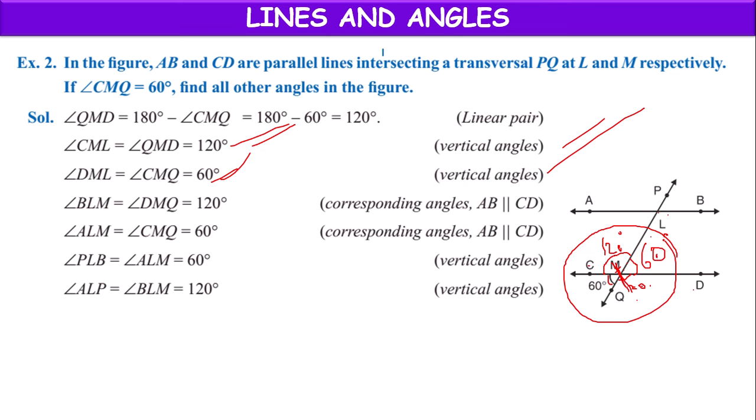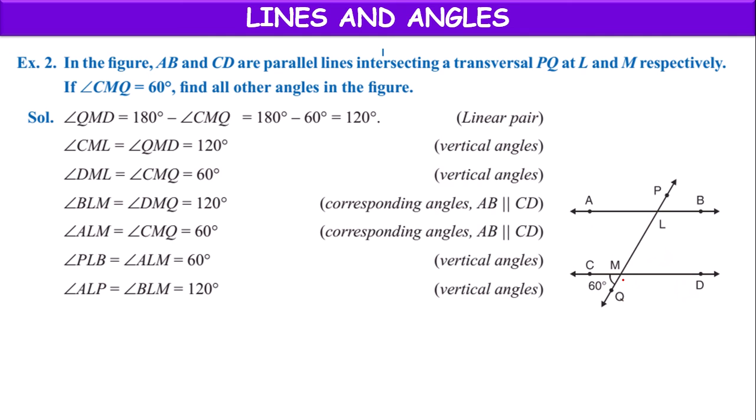At point M, if you take their sum, 120 plus 60, 180, plus 120, 300, plus 60, 360. The total sum of all the angles around a point is 360 degrees. So it is true.